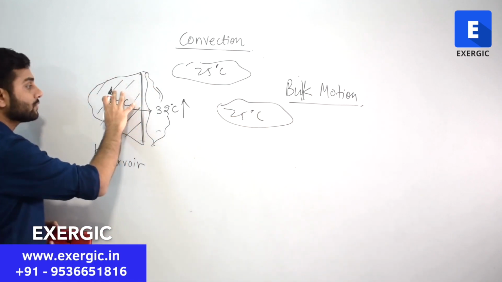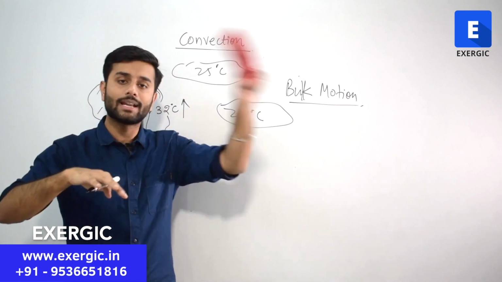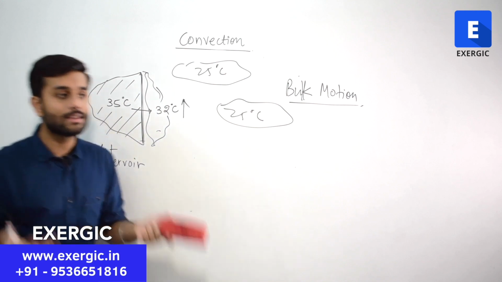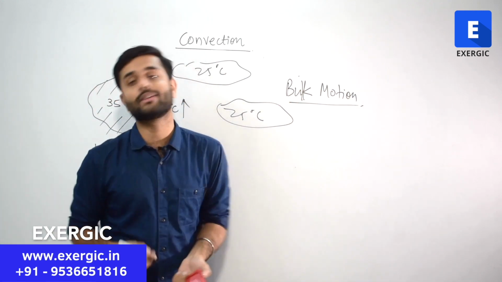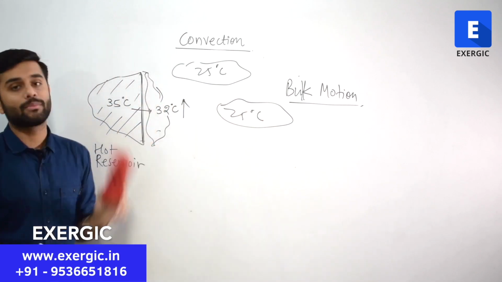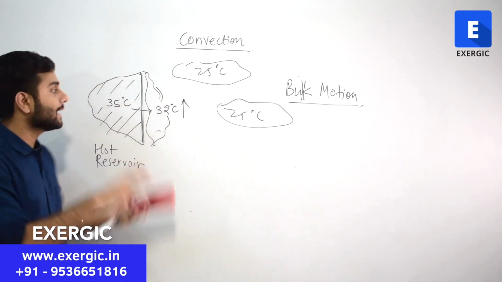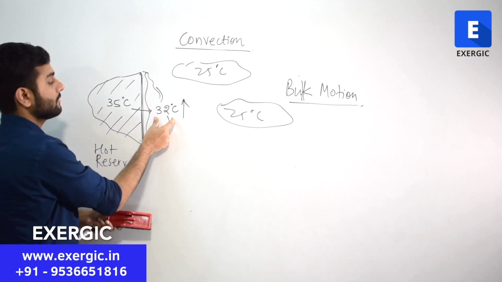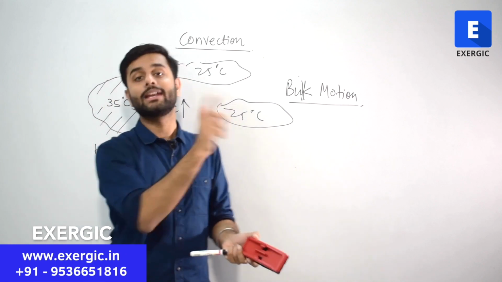Because the effect of 35 degrees Celsius will only be felt up to a certain distance. After that, air will be at 25 degrees Celsius only, right? 35 degrees Celsius cannot increase the temperature of the whole planet. Only up to a certain distance the temperature effect will be present. After that, it won't be present. The air will be at its initial temperature only. So by using some fan or some blower, you managed to replace this air with this air. Then again 25 degrees Celsius air will come here, heat will flow fast, and the heat transfer rate will again increase.